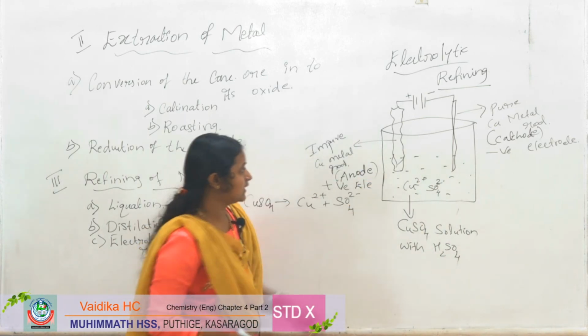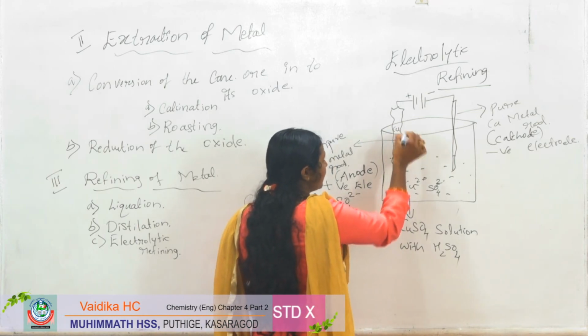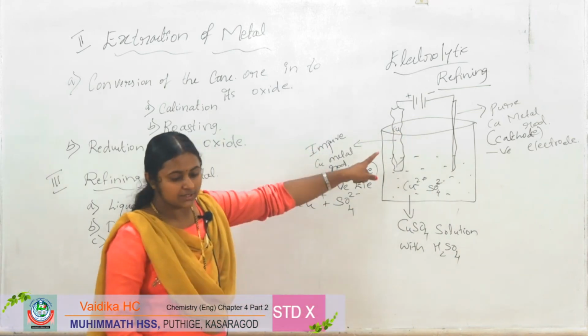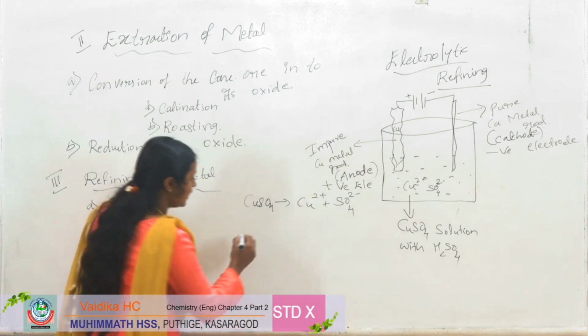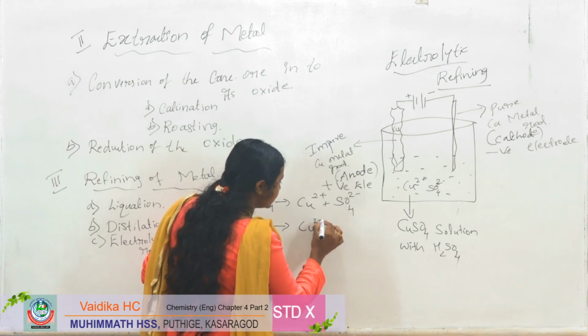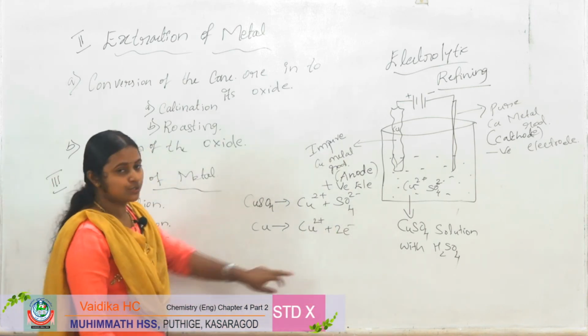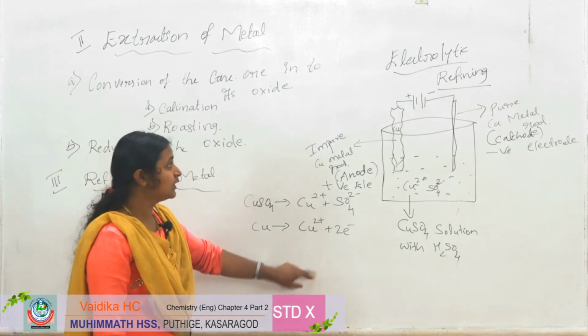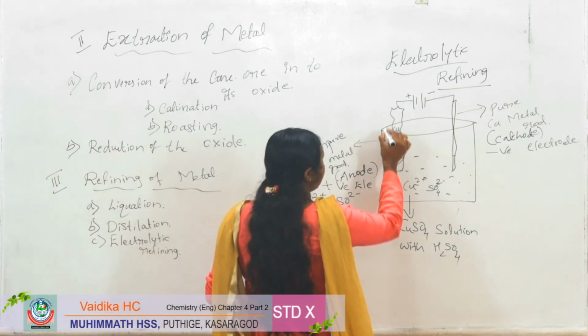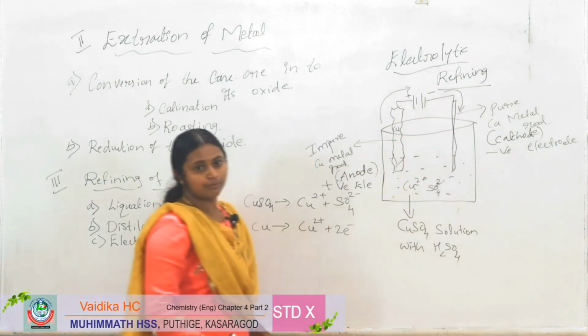Right. Similarly, this impure metal will have the copper metal. So this copper will be oxidized to form Cu2+ and 2 electrons. These 2 electrons can be passed through the circuit to the pure metal.